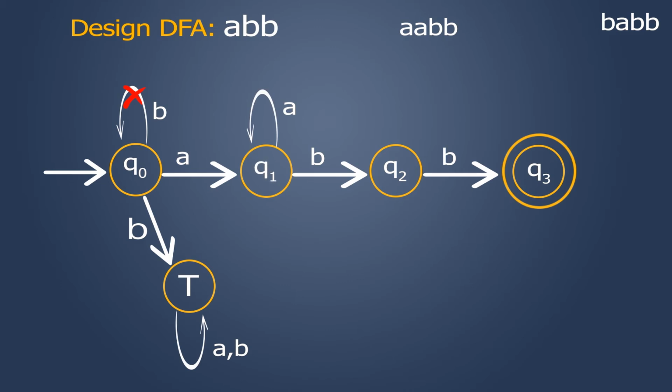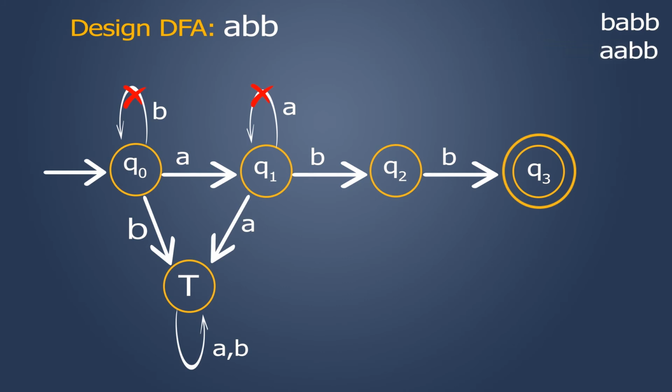Q1 upon A, I'll go to Q1. Q1 upon B, I'll go to Q2. And Q2 upon B, I'll go to Q3. But this string should not be accepted. So this clearly shows that I should not be writing a self loop on Q1. Rather, I'll make a transition to the trap state and I'll name it as A.